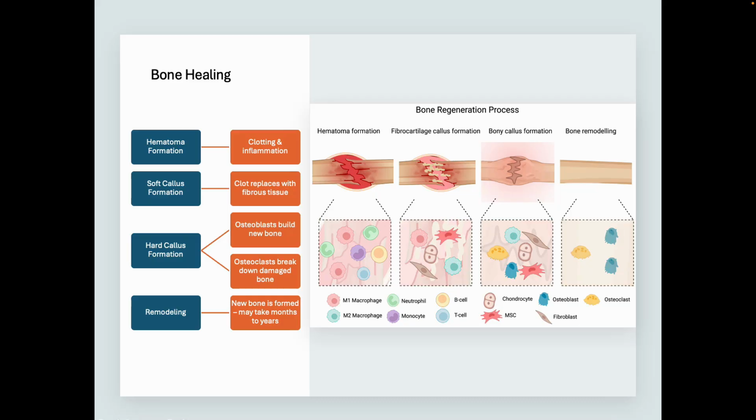All right, osteoblasts build the bone, and then the osteoclasts break down the damaged bone to get rid of it so that you have nice, clean bone to replace the injury. Then you have the remodeling phase. The new bone's formed. This can take months to years depending on the injury.